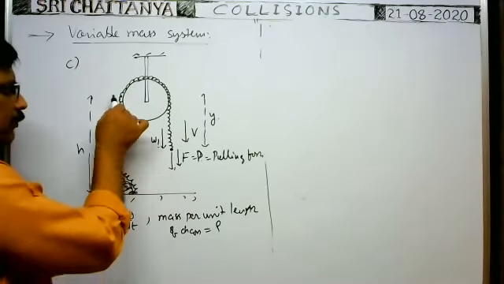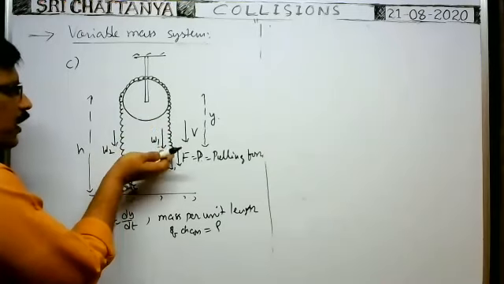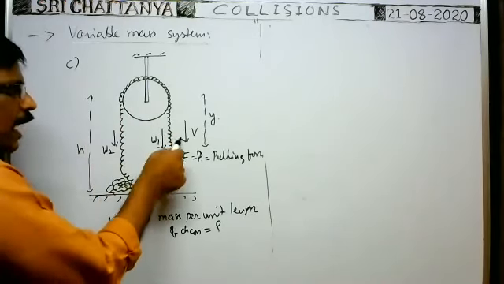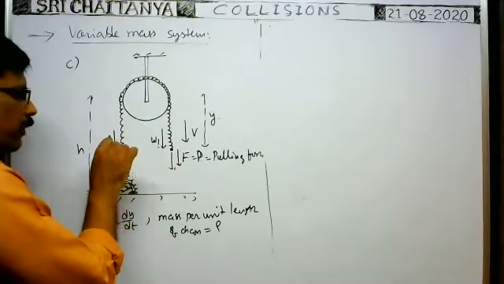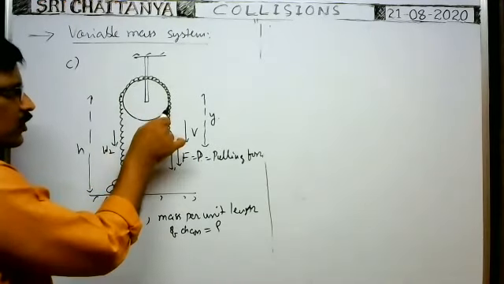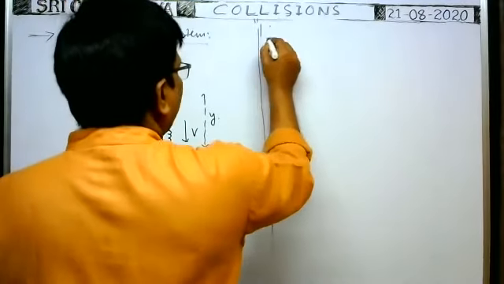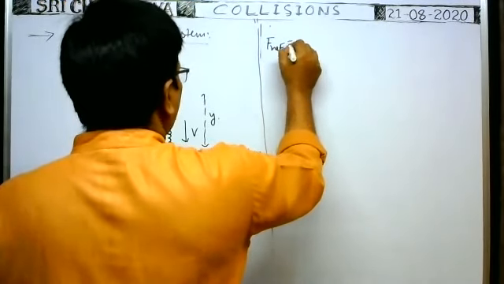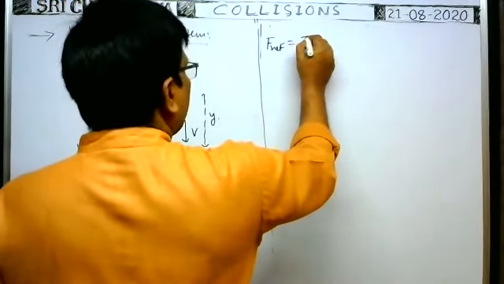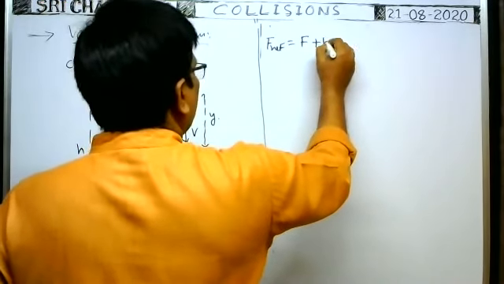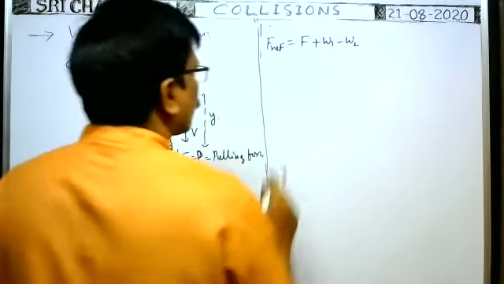At the same time, the weight of this hanging part tries to pull the chain in the upward direction. That means, opposite to this force, this weight acts in the form of tension in the chain. That's why the net force acting on the chain is equal to the applied pulling force plus W1 minus W2.